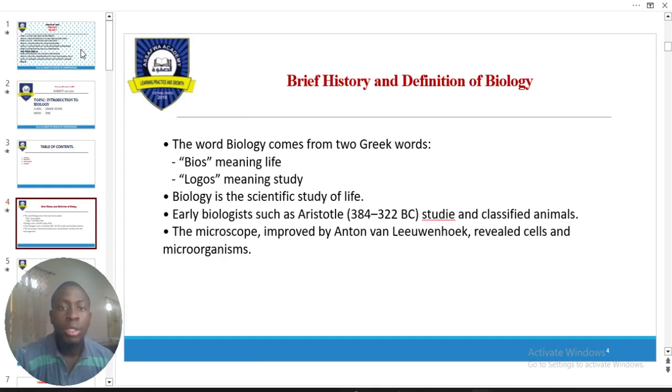And we said biology was derived from two Greek words, bio and logos, right? And we said bio means life and logos means study. Is that not so? Simply, if you put it together, it means the study of life. So you can't just say biology is the study of living things, because it does not just stop there. It also considers the environment in which those living things live. Examples of early biologists include Aristotle, who studied animals, and Anton van Leeuwenhoek, who used the microscope and finally discovered cells, right?